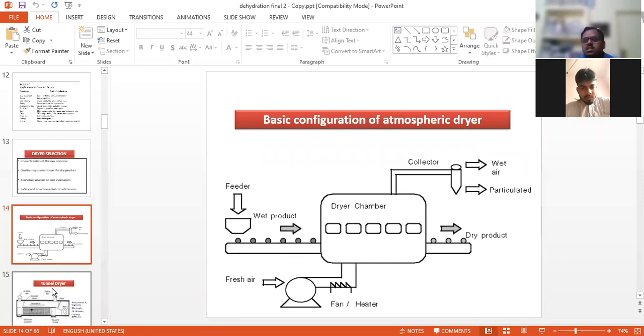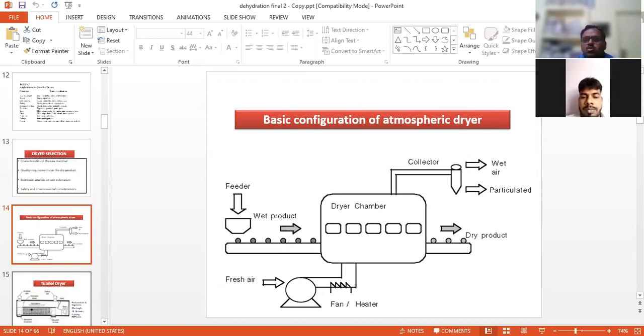Just as one example of drying, this is simply drying at atmospheric pressure. What is the atmospheric pressure? That is 760 mmHg.